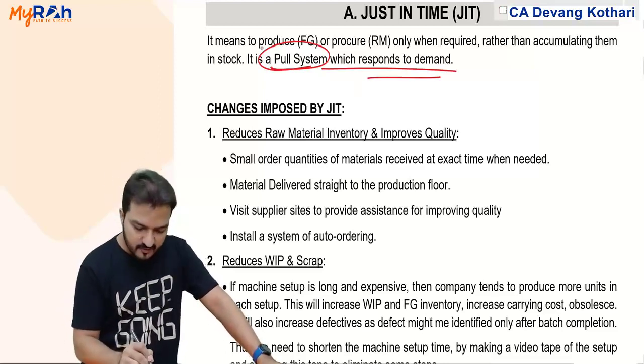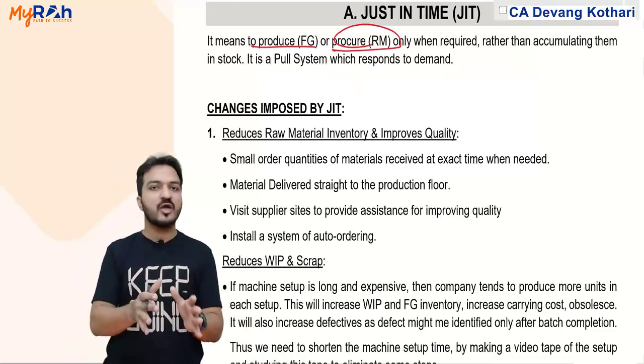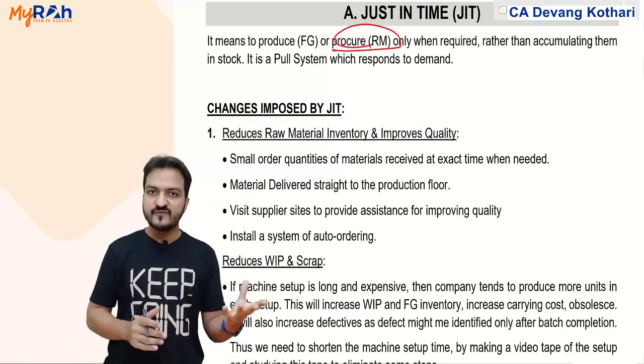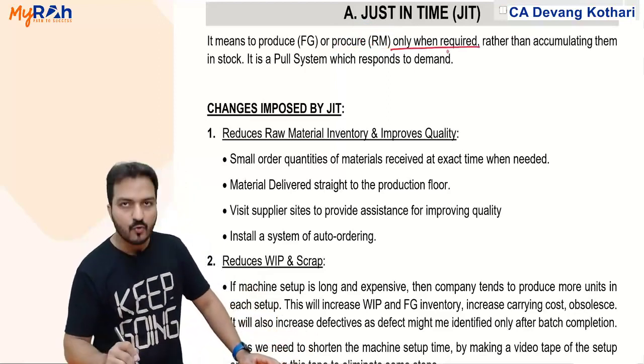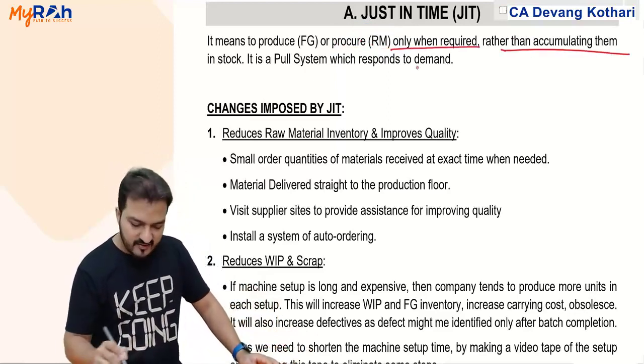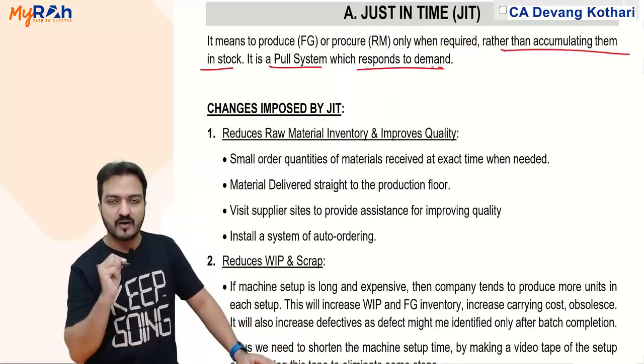It means to produce finished goods or procure raw materials, both ways JIT will be applied. To produce finished goods and to procure raw materials, you do that only when required rather than accumulating them in stock. It is a pull system which responds to demand.